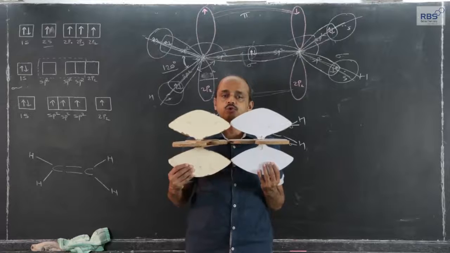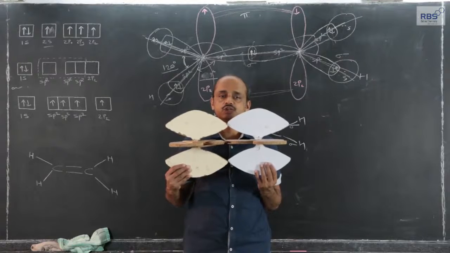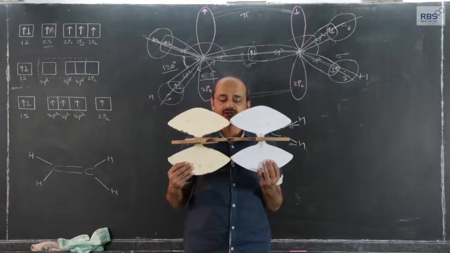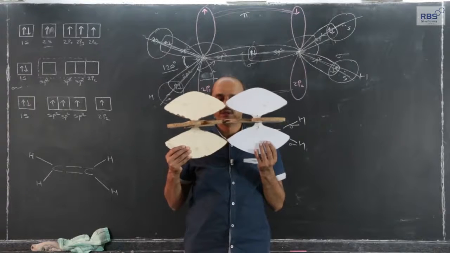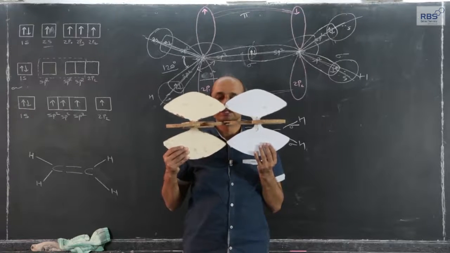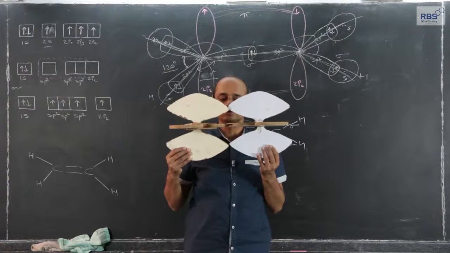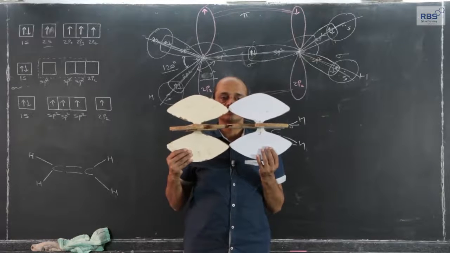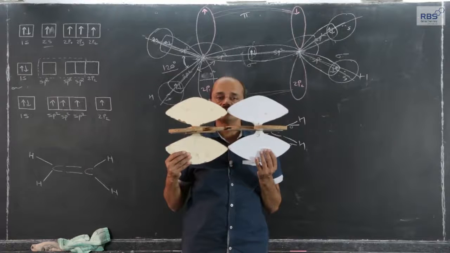This is basically a planar molecule. The pp extra overlapping does not decide the geometry, sigma bonds decide the geometry. So whatever sigma bonds are there, it gives rise to a planar geometry. All the atoms, 2 atoms of carbon and 4 atoms of hydrogen are in a plane, the plane passes through all the 4 plus 2, 6 atoms, but the bond angle is 120.